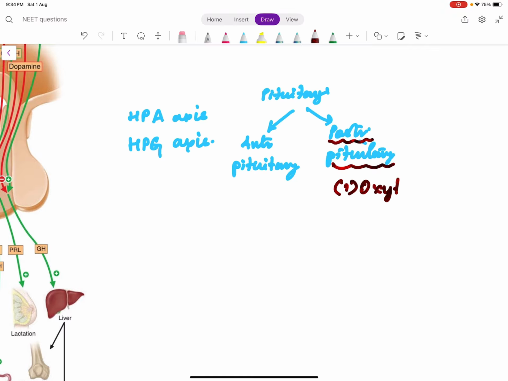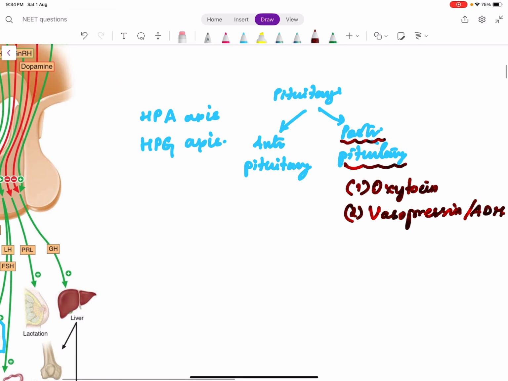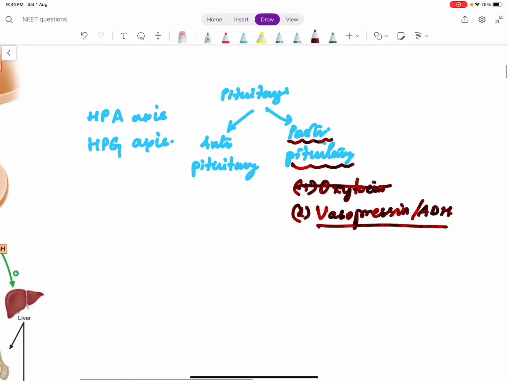One is oxytocin, the second is vasopressin. Vasopressin is also called antidiuretic hormone. So only these two hormones are produced by the posterior pituitary. Oxytocin we will not discuss here in medicine. Vasopressin we will discuss sometime later.